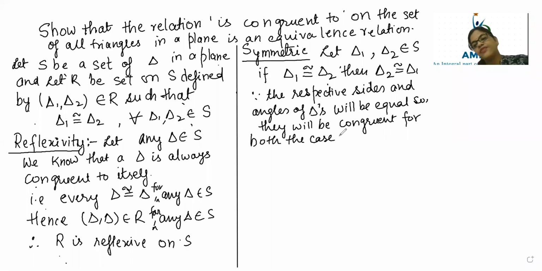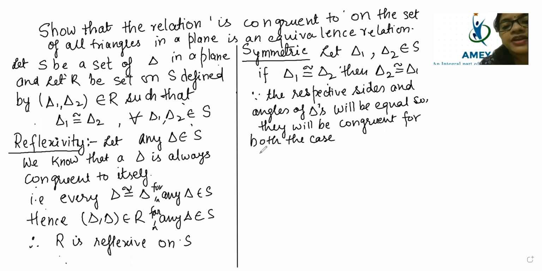I'm explaining everything. If triangle 1 is congruent to triangle 2, then automatically triangle 2 will become congruent to triangle 1. So I'm writing and explaining each and every part, beta, so that you will understand that definitely if one is congruent to the other one, then respectively the second one will also become congruent to the first one.